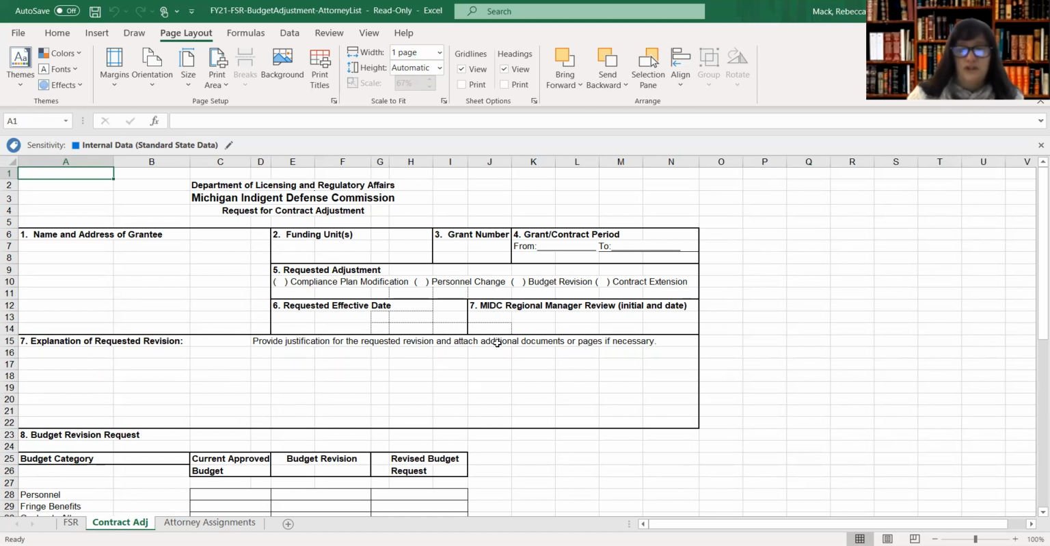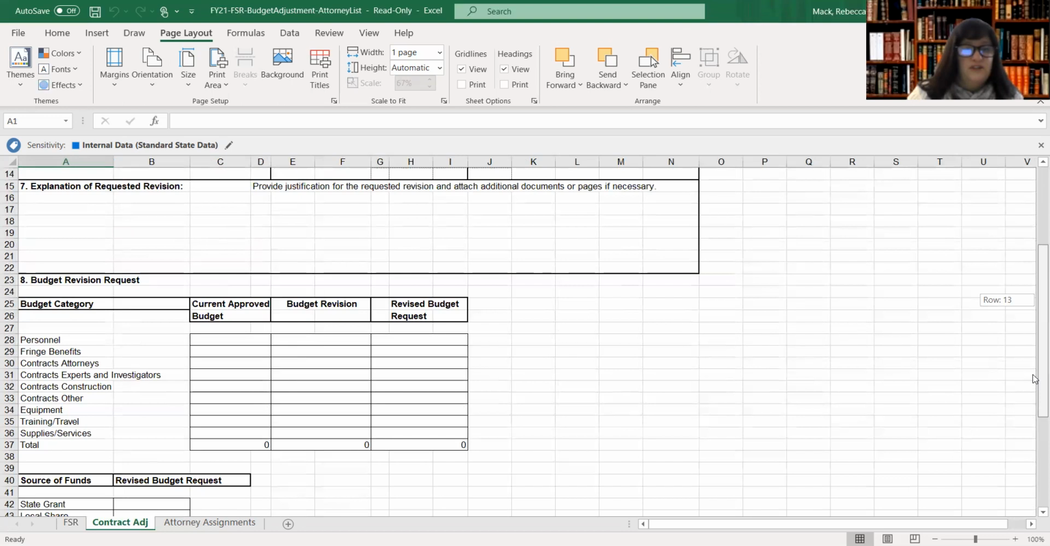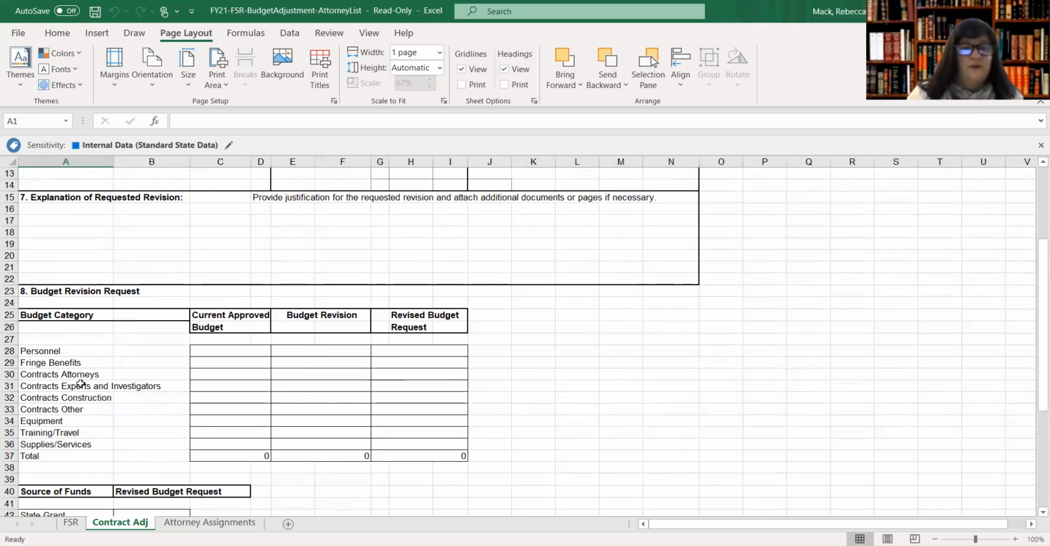The regional manager that represents your system should be aware of what you are looking to do here in this contract adjustment, and will be involved in the approval process in collaboration with myself, the grant manager for the Michigan Indigent Defense Commission. Box 7 is asking you just to elaborate and explain what the need is. And then below in section 8, we are asking you to identify where you're asking for the change in funds, if this budget or contract adjustment requests a shifting within your budget to accommodate your future needs.